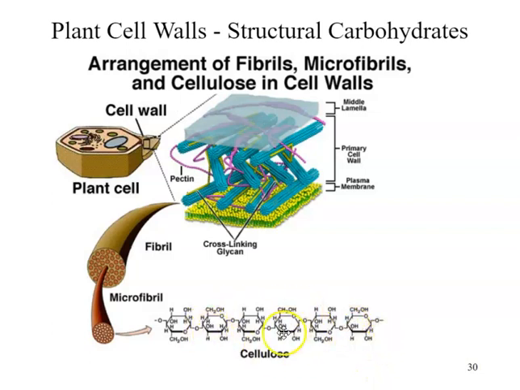That cellulose will organize into structures called microfibrils, which organize into larger fibrils, which extensively cross-link with other molecules like pectin to form this complex rigid structure that makes up the cell wall in many different plants on the planet.